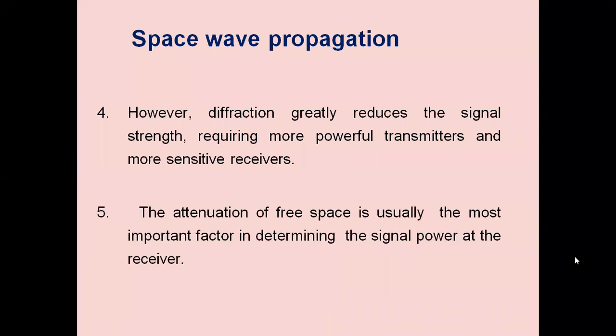The attenuation of free space is usually the most important factor in determining the signal power at the receiver. If the space is providing more attenuation, we have to take into consideration the signal power levels at the receiver. At the receiver, we are considering the signal to noise ratio.